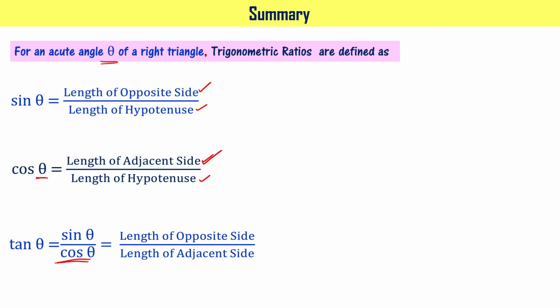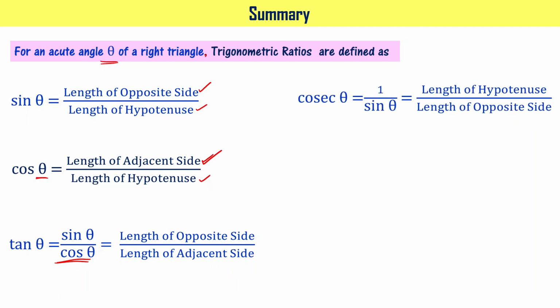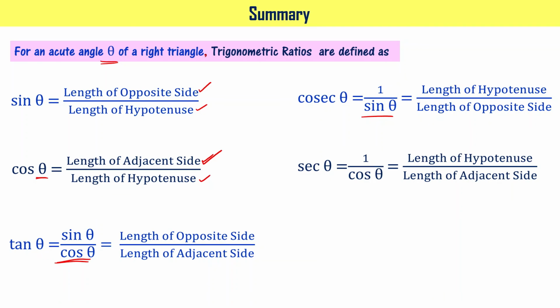Now we have written reciprocal of sine function, that is cosecant function. So cosec theta is 1 by sin theta, that is equal to length of hypotenuse divided by length of opposite side. The reciprocal of cos function is sec. Sec theta equal to 1 by cos theta, that is equal to length of hypotenuse divided by length of adjacent side.